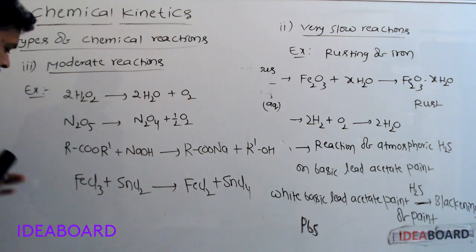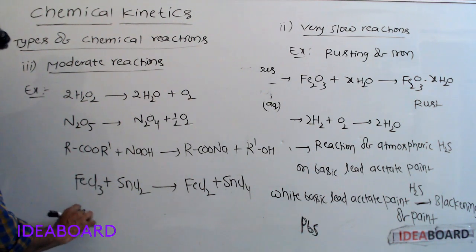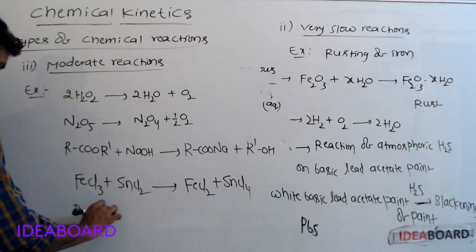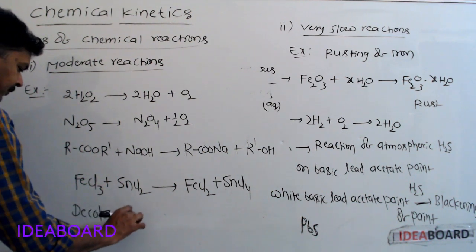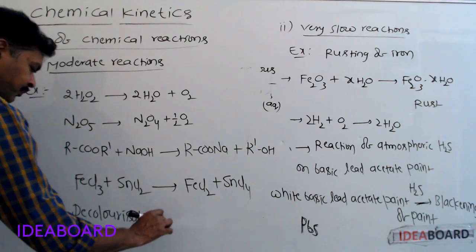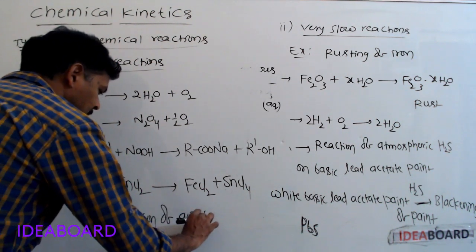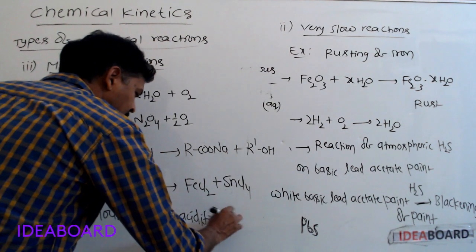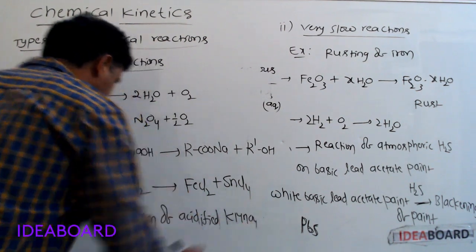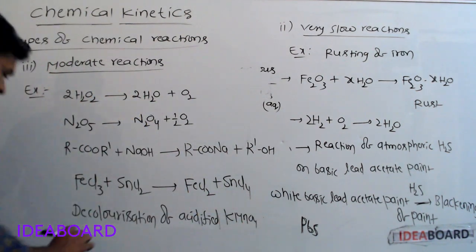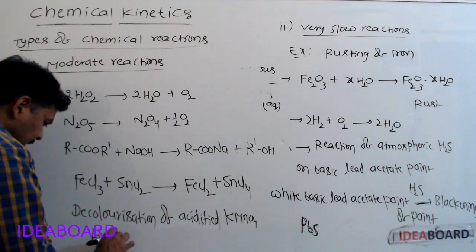Next, decolorization of acidified potassium permanganate by sodium oxalate.